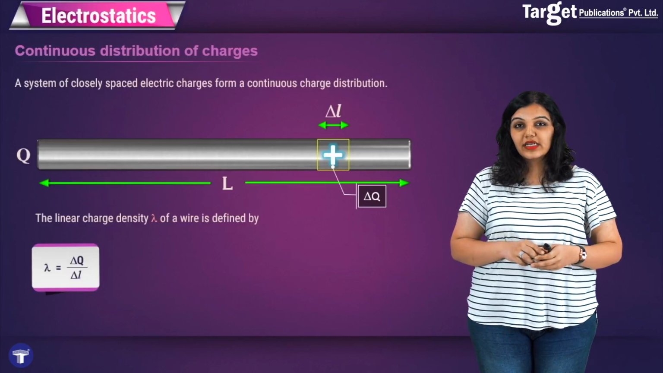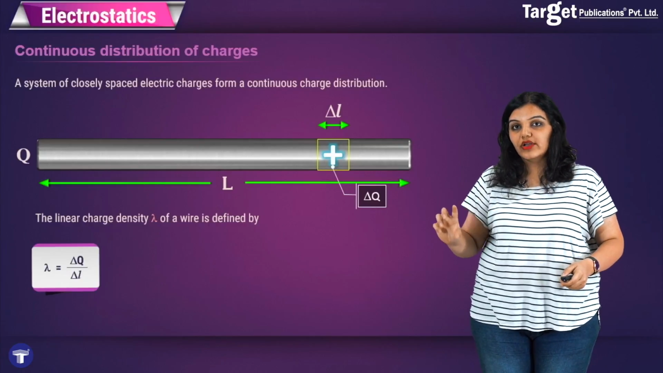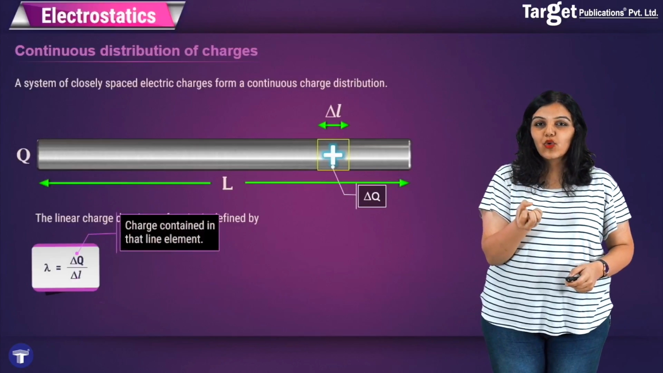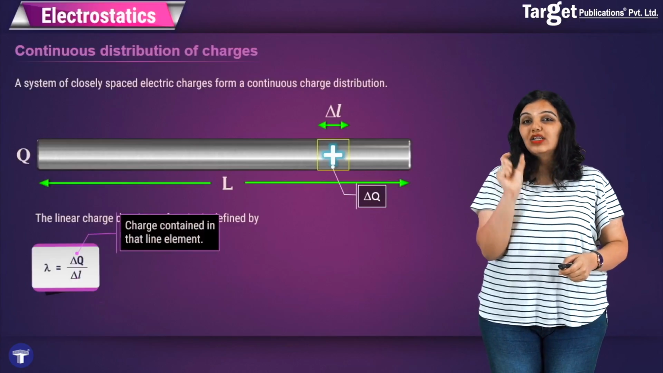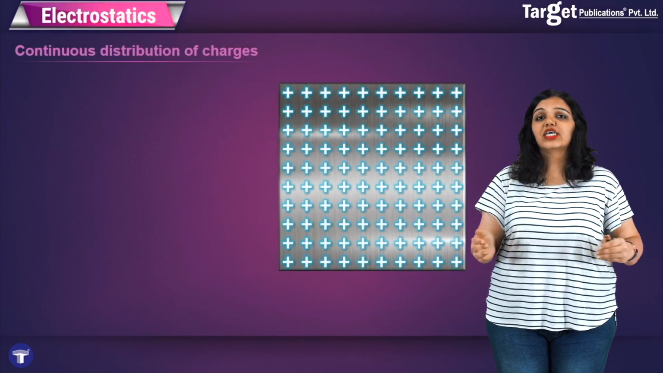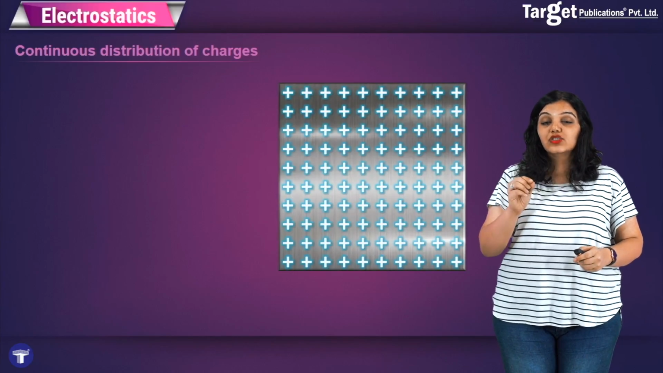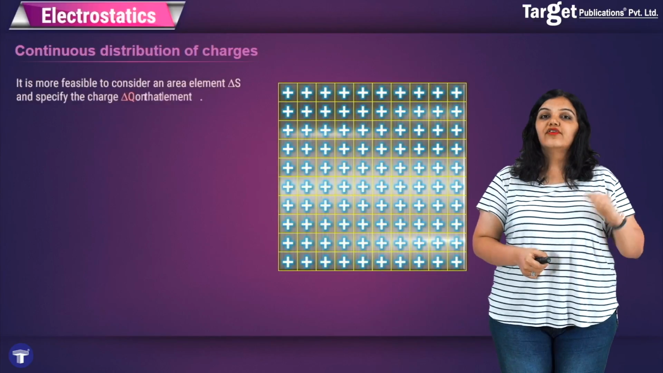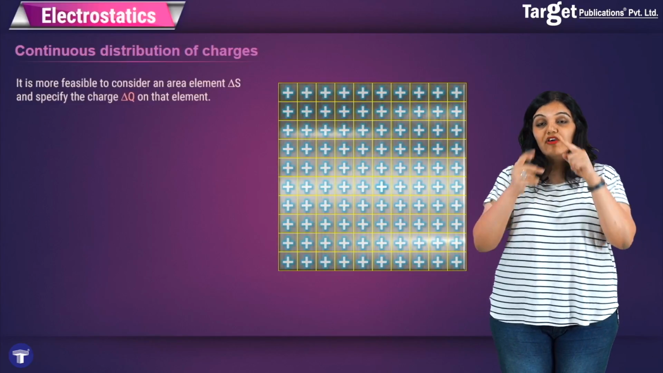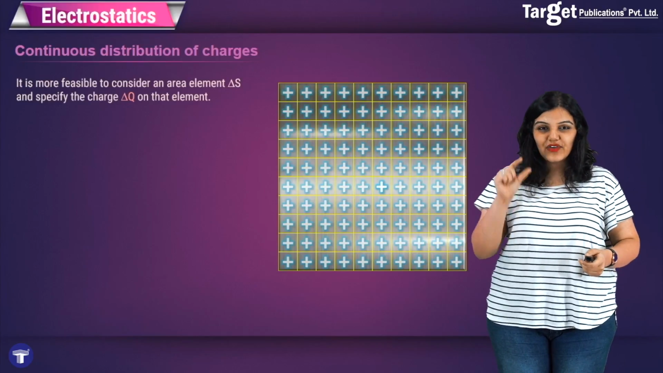So remember, what we did was look at one small piece of the entire wire or the entire rod, where delta L was a small element of the wire and delta Q was the charge contained in that small line element. We continue with this treatment if we have a two-dimensional object, that is if I have an area. This time I will cut up the elements into small area pieces. For a rod or a wire, I cut it up into pieces of line elements. For an area or a two-dimensional element, I will cut it up into small pieces of area elements.